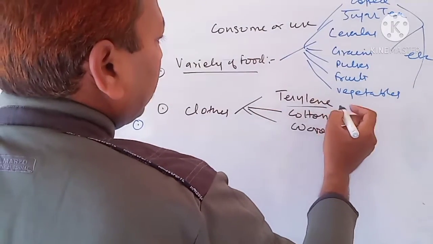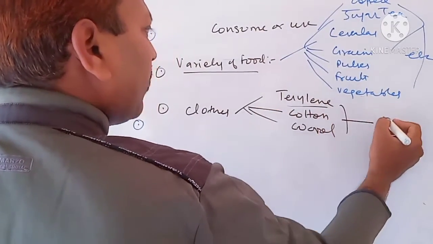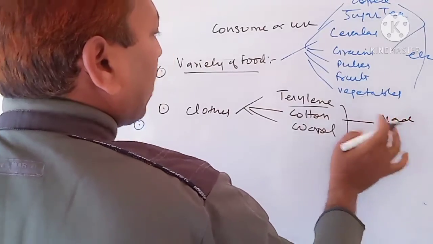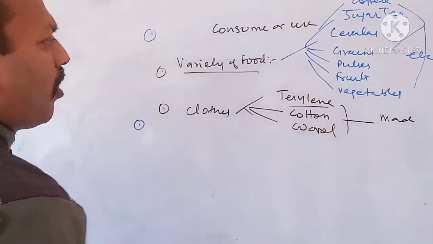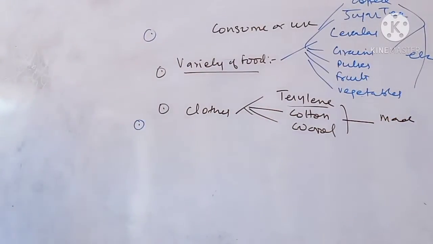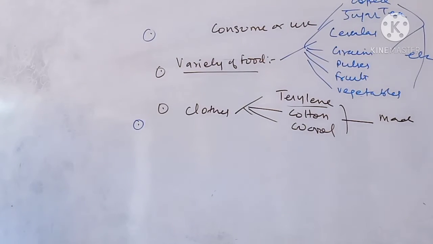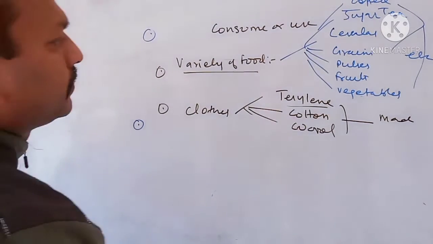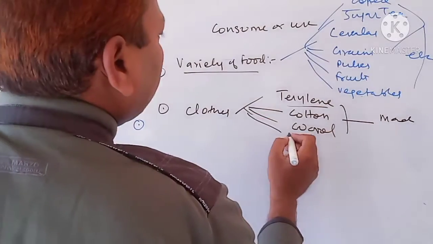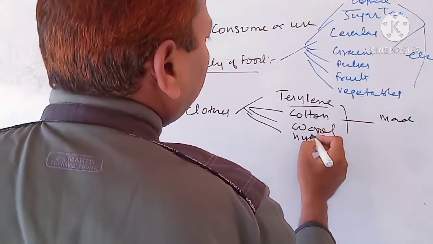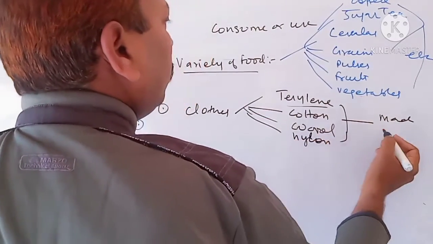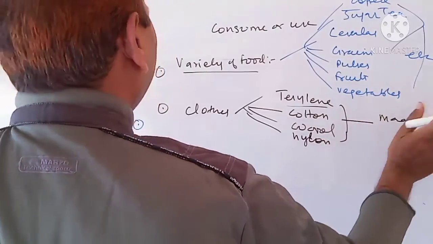Children, they are also made up of carbon compounds. So terylene, cotton, wool are also made up of carbon compounds. Nylon also: nylon rope, nylon cloth, nylon tracksuits. They are all made up of carbon compounds.